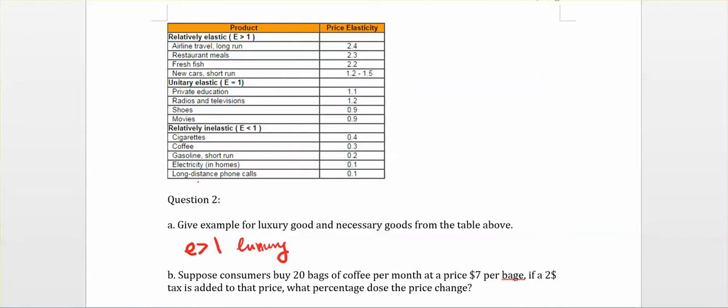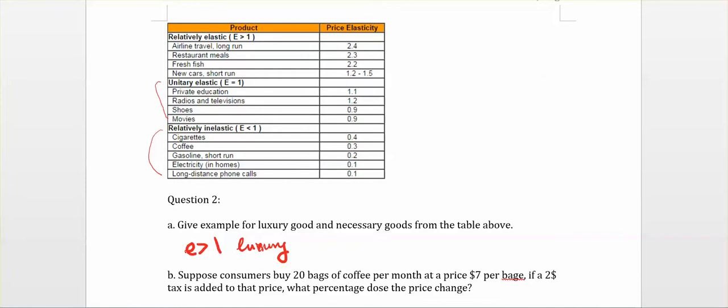The second section is called unitary elastic, which means the demand changes by the same percentage as the price change. And the last section is the goods that are relatively inelastic, which means the price changes a lot, but the demand changes just a little bit. You can think about cigarettes and coffee. People start to get addicted to it, so they become like necessary goods in their daily life. So no matter how the price changes, their demand will not change too much.